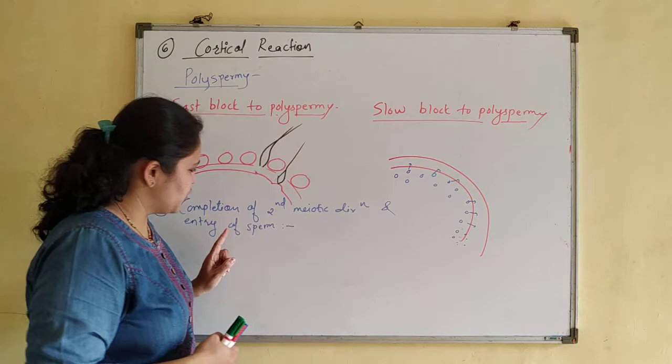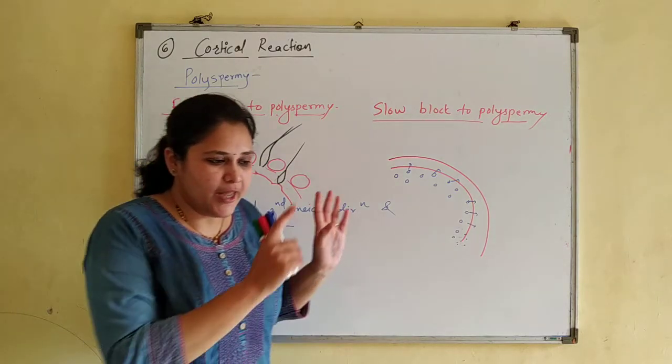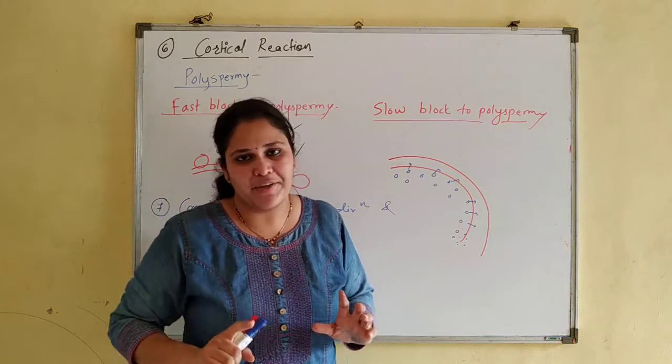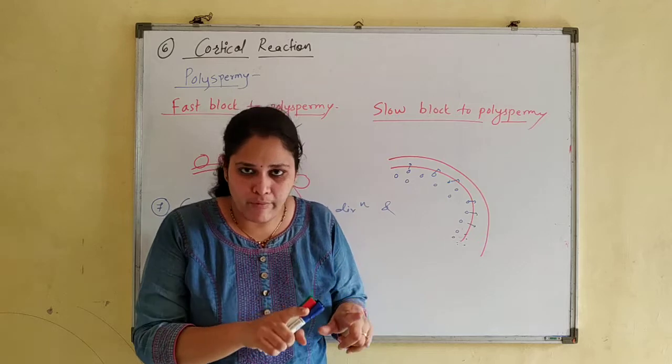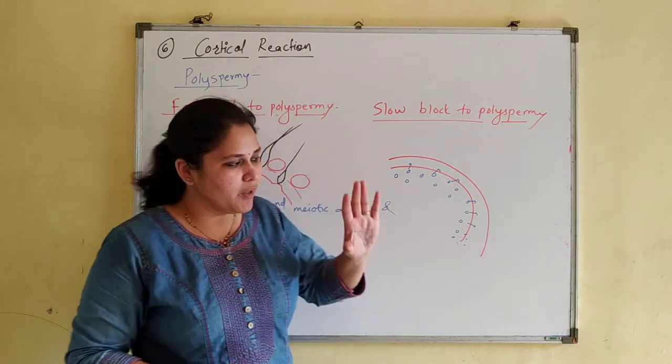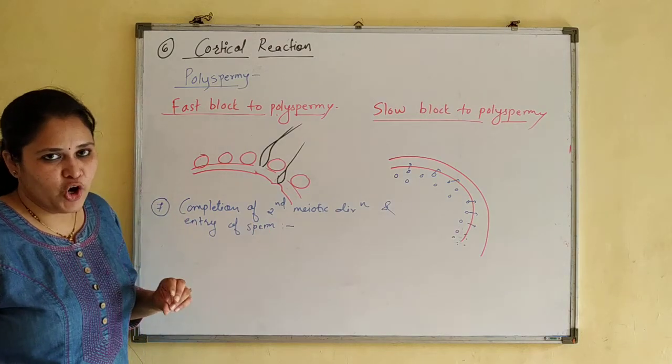So entry of sperm stimulates completion of second meiotic division after entry of sperm.